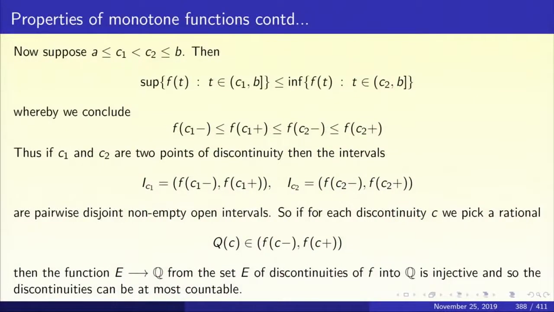So suppose C1 and C2 are two points of discontinuity. Then the intervals I_C1, which is (f(C1 minus), f(C1 plus)), and I_C2, which is (f(C2 minus), f(C2 plus)), are disjoint, non-empty, open intervals. They are non-empty because we have assumed that C1 and C2 are discontinuous points, so the left limit and right limit are unequal, and so these are open intervals.